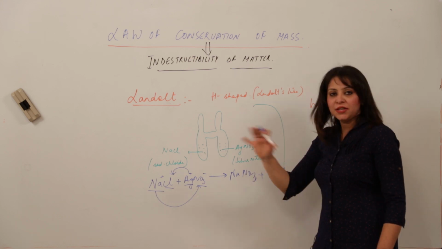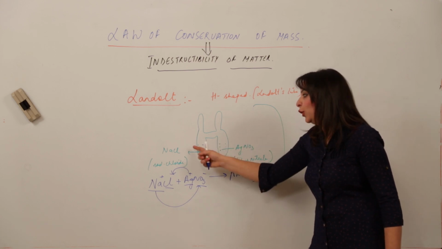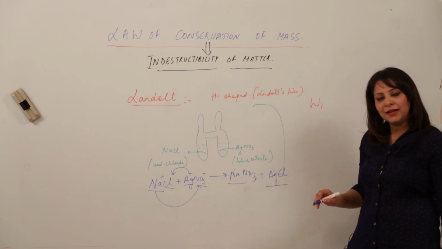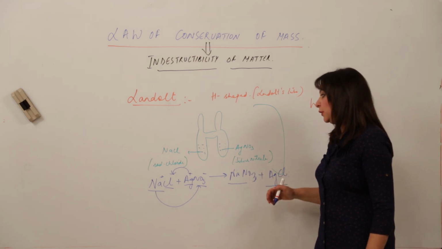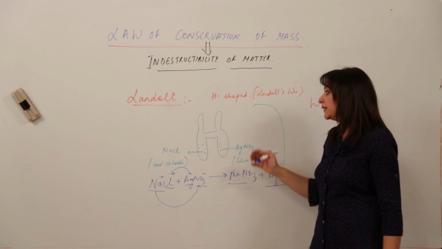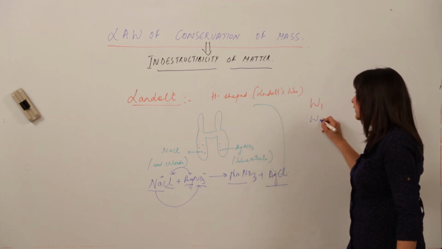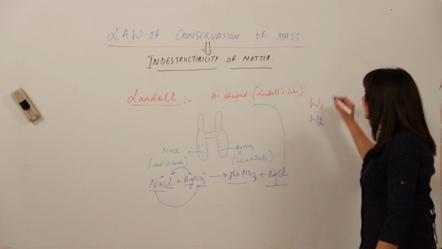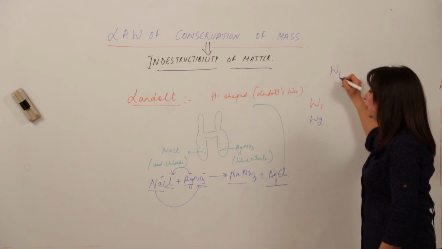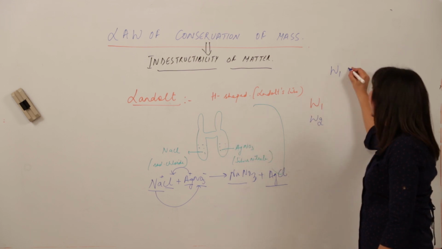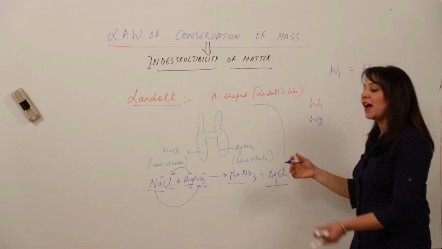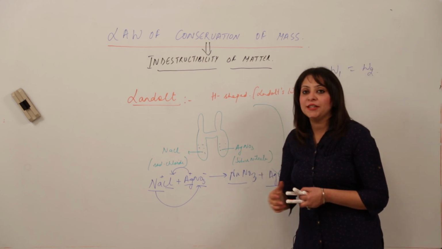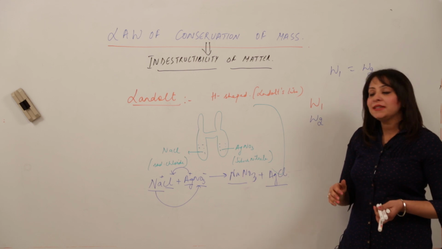Then that means after shaking it, this solution no longer remains NaCl and AgNO3. It is now formed as this. So when he knew that the reaction had taken place, he again weighed the tube. Let us say that weight comes out to be W2, and you will be surprised to know that the weight before the experiment, before the mixing of NaCl and AgNO3, was equal to the weight after mixing. So this shows that matter cannot be created nor destroyed, it is always conserved.